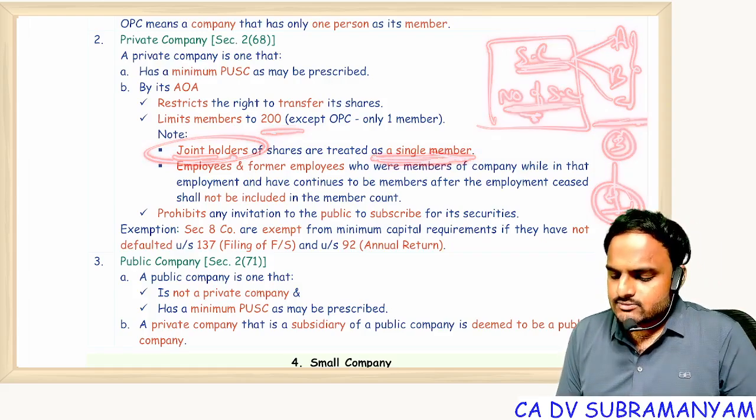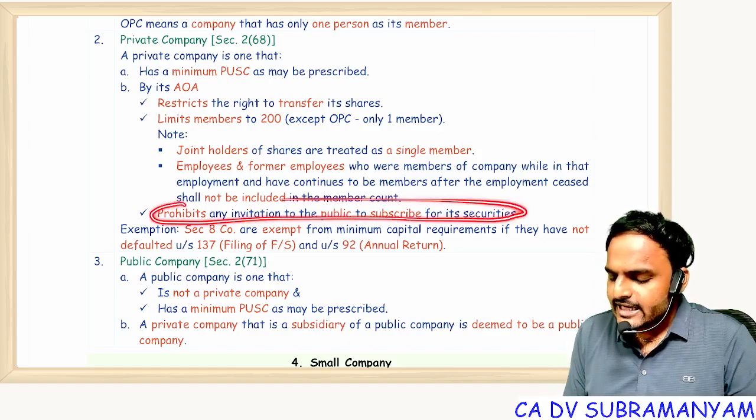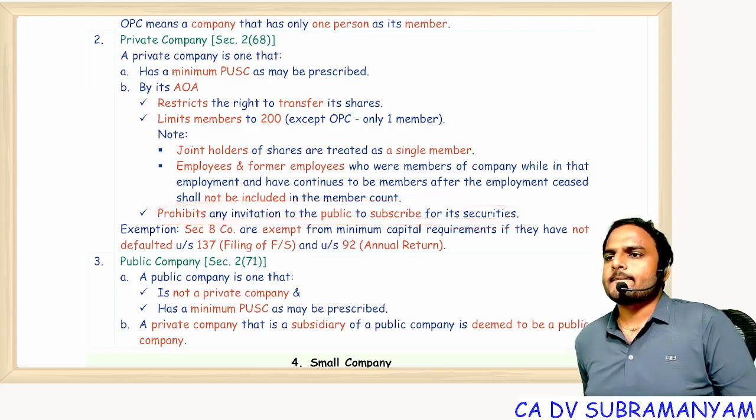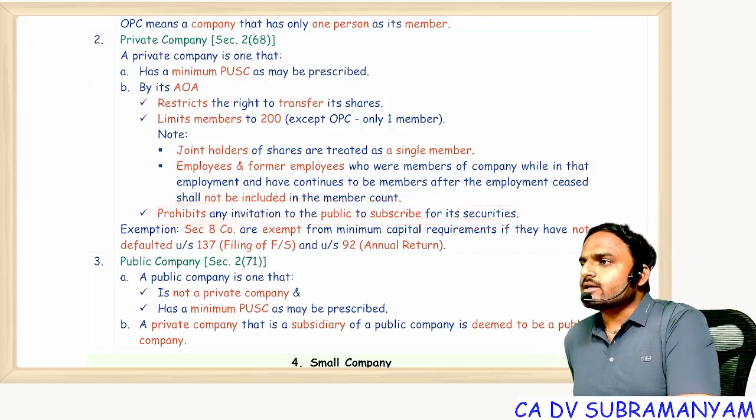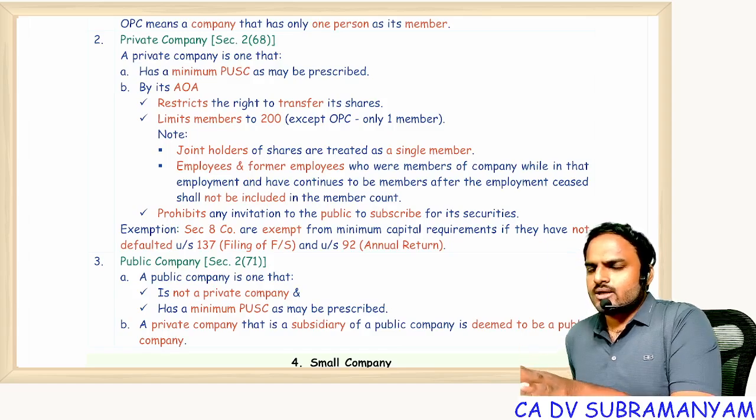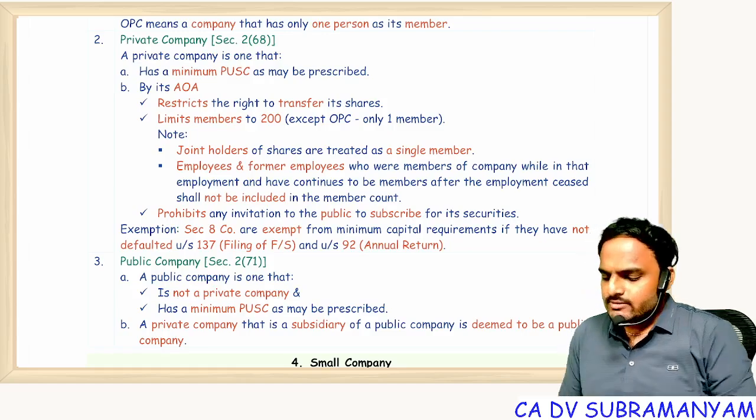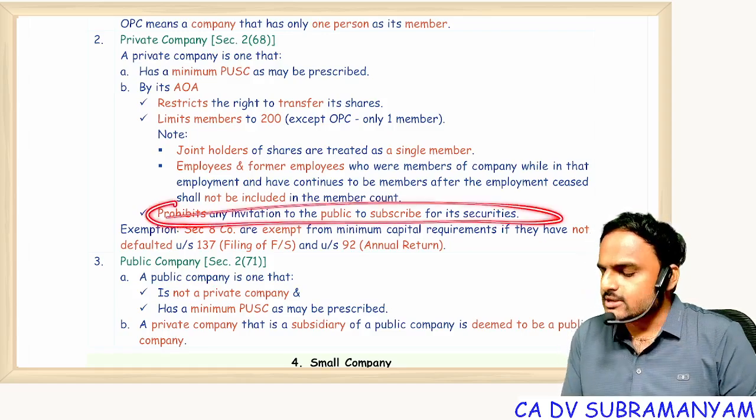Fine. Next one, last point, prohibits any invitation to the public to subscribe for its securities. What is your company? Private company. Private company, do business with your funds, don't go to the public. So that's why the last one, and this is a prohibition.